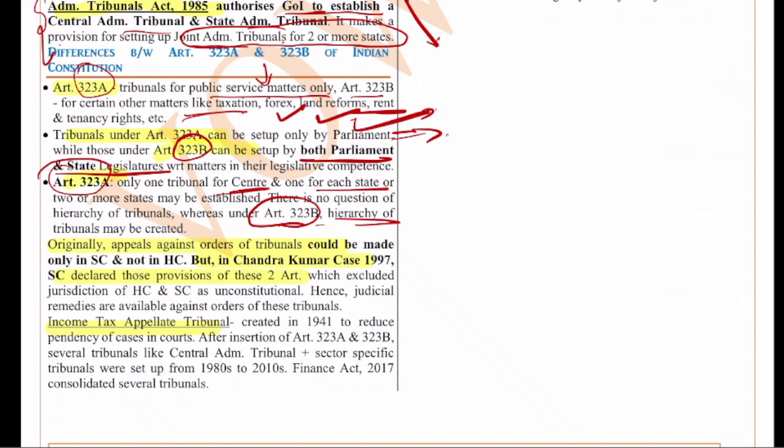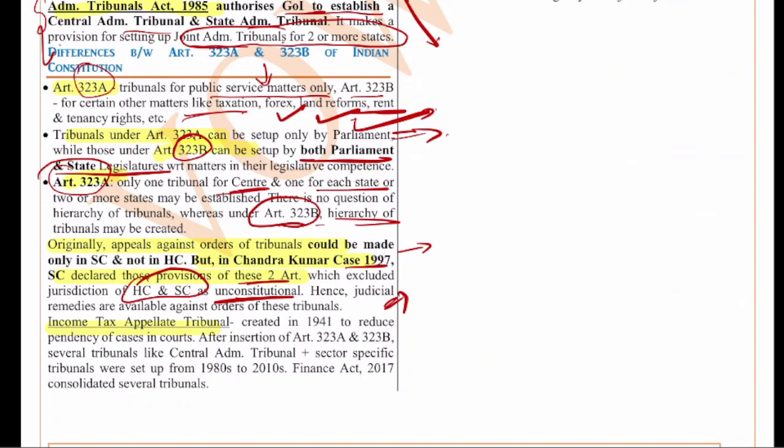In the Chandra Kumar case of 1997, the Supreme Court declared that the provisions of these two articles, which excluded jurisdiction of the High Court and Supreme Court, are unconstitutional. Earlier it was said that the courts cannot interfere, but judicial review is part of the basic structure, and also Article 142 and Article 136 empower the judiciary. So the judiciary has all the powers.